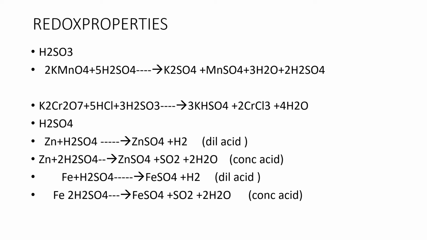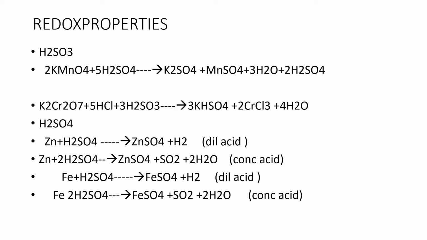Come to potassium permanganate. The oxidation number of manganese in potassium permanganate is +7, and it changes to MnSO4, manganese sulfate. Here the oxidation state is +2. It undergoes reduction, serving as an oxidizing agent. As you know, the element which undergoes oxidation serves as a reducing agent, and the element which undergoes reduction serves as an oxidizing agent.